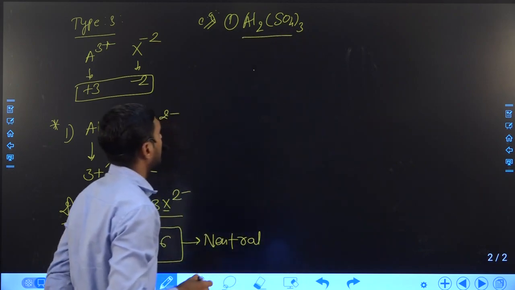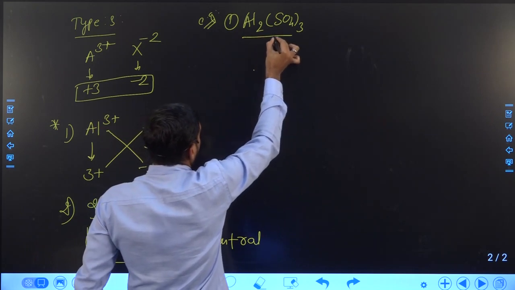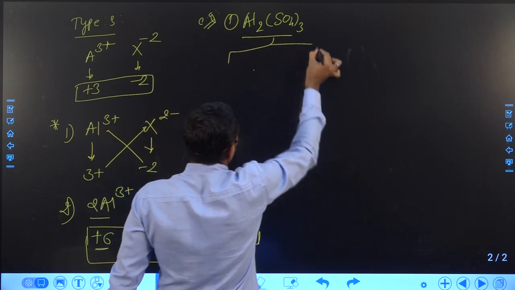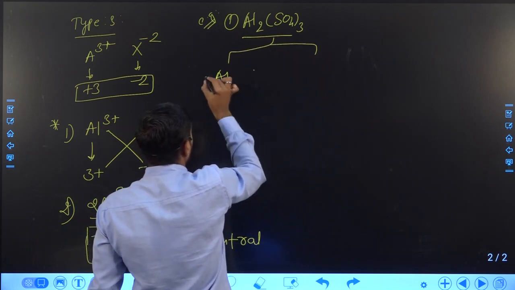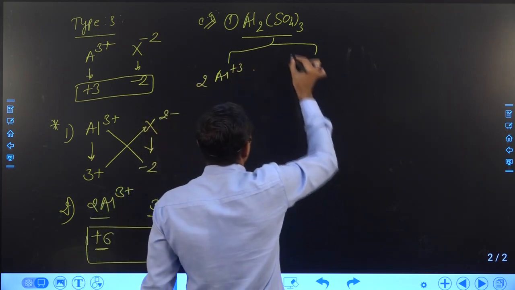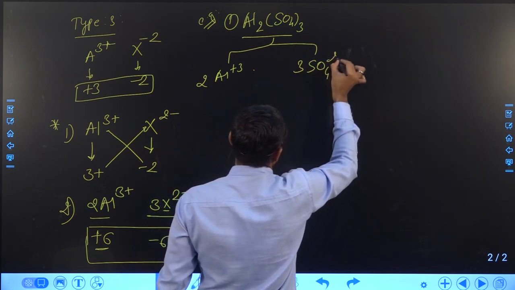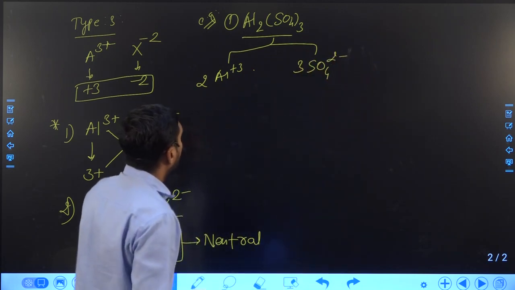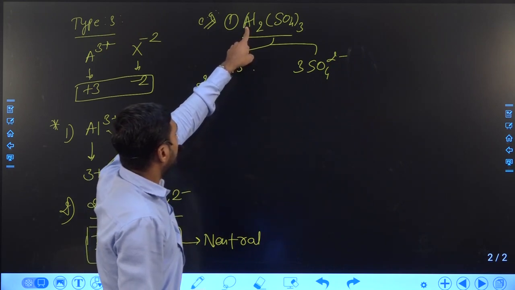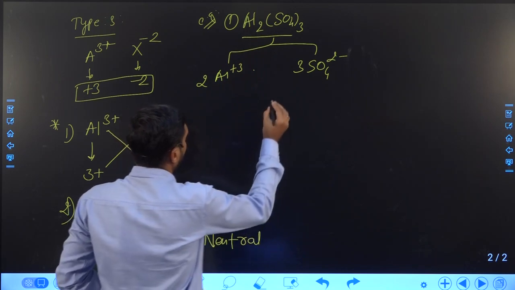First of all, in this compound we write the positive ion and negative ion separately: 2 aluminum ions and 3 SO4 ions, which are negative. How can we know?